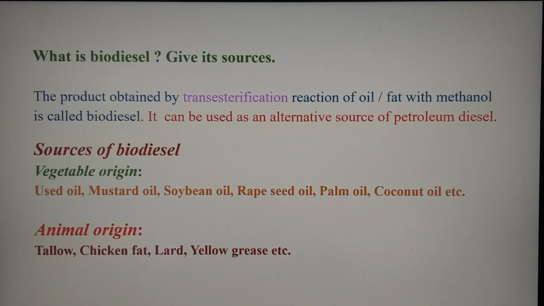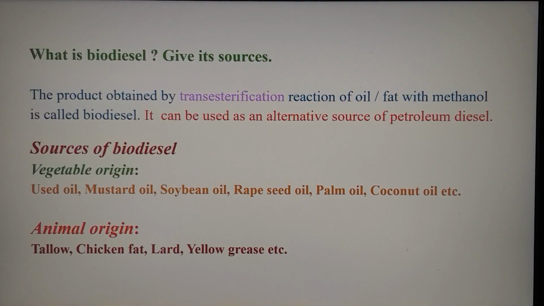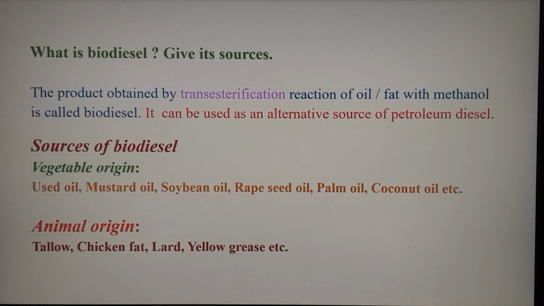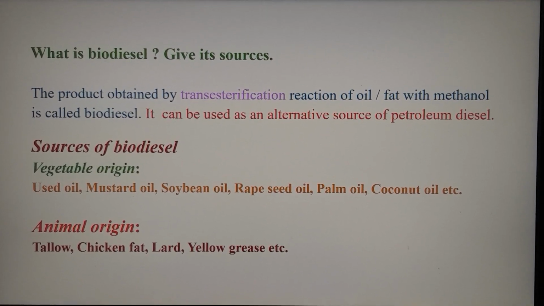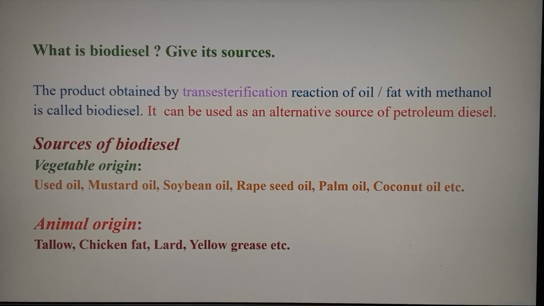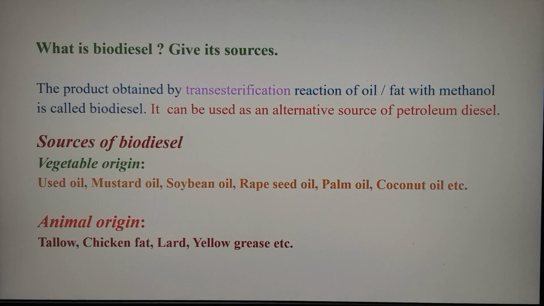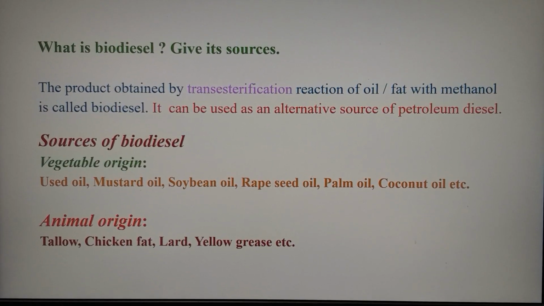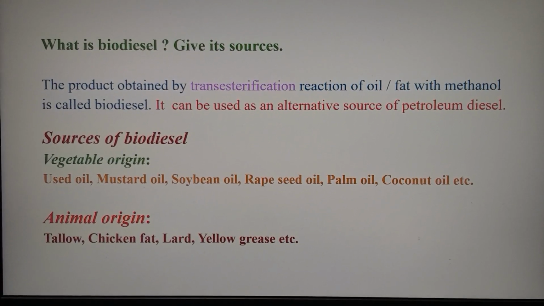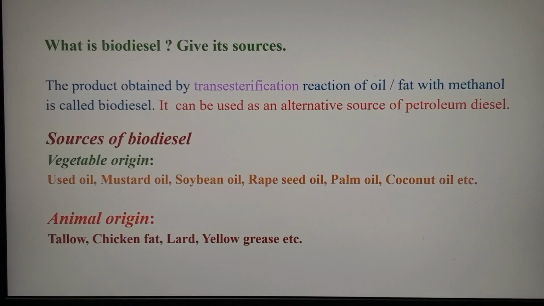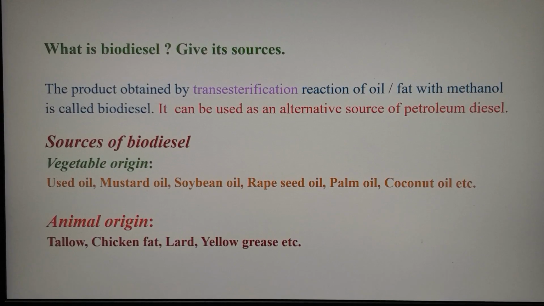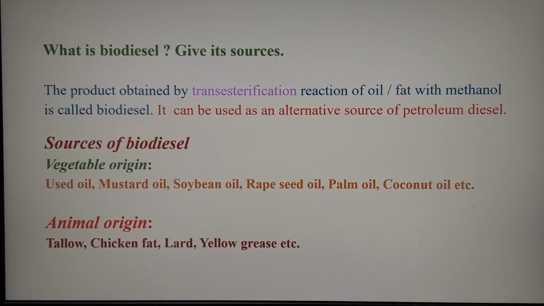The oil seeds, such as mustard oil, soybean oil, rapeseed oil, palm oil, coconut oil, and jatropha seeds, are all sources of vegetable origin from which we can derive biodiesel. The animal origin sources are tallow, chicken fat, lard, yellow grease, etc.